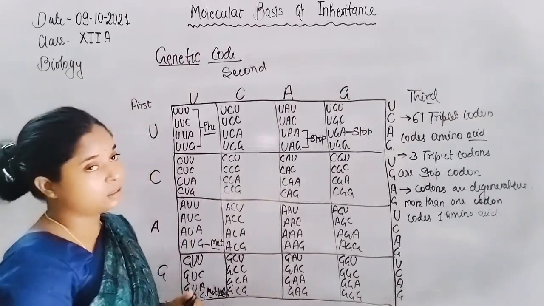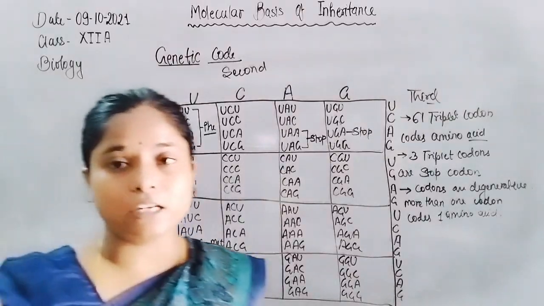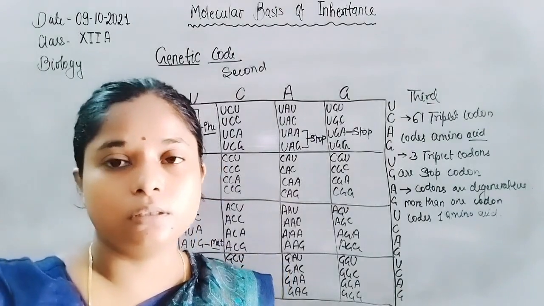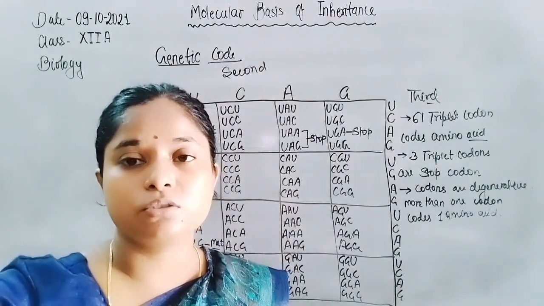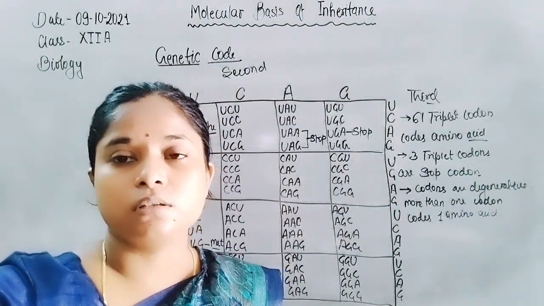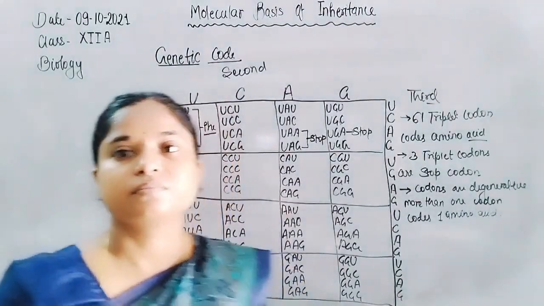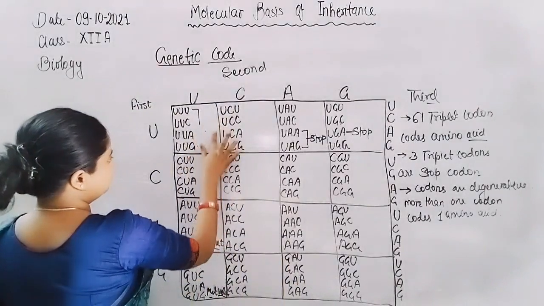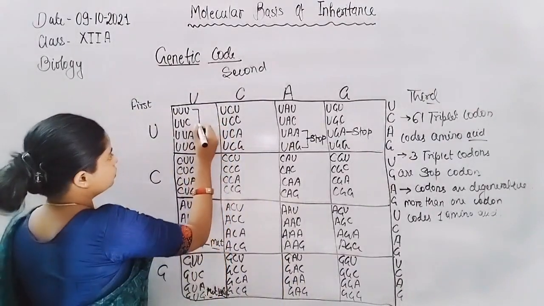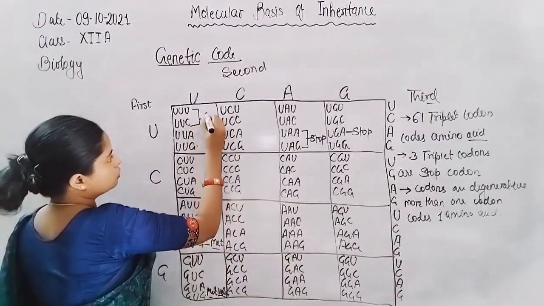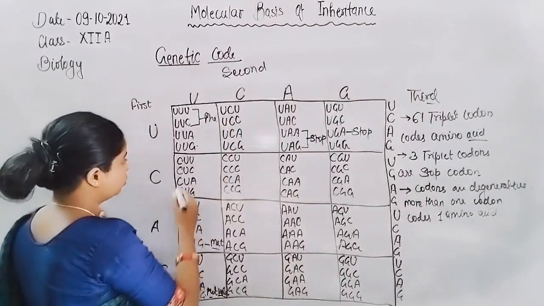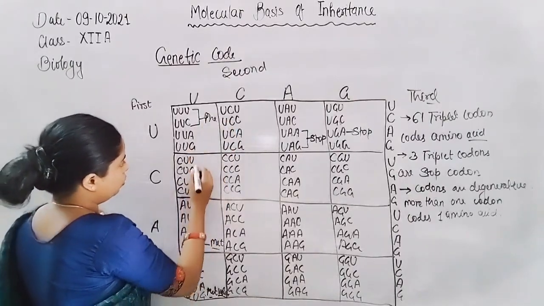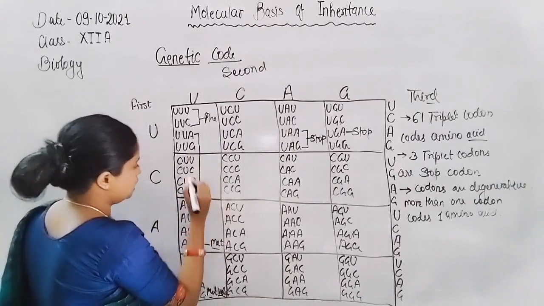And there are so many codons, like those coding isoleucine and leucine. These code phenylalanine.